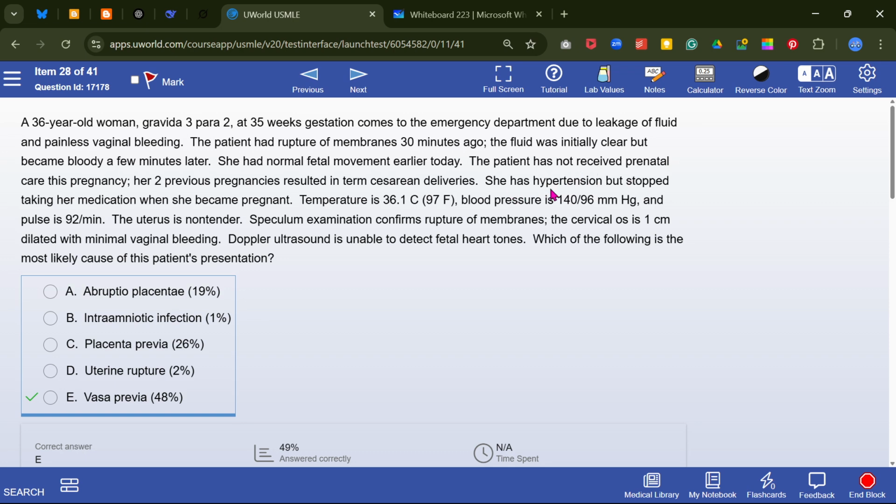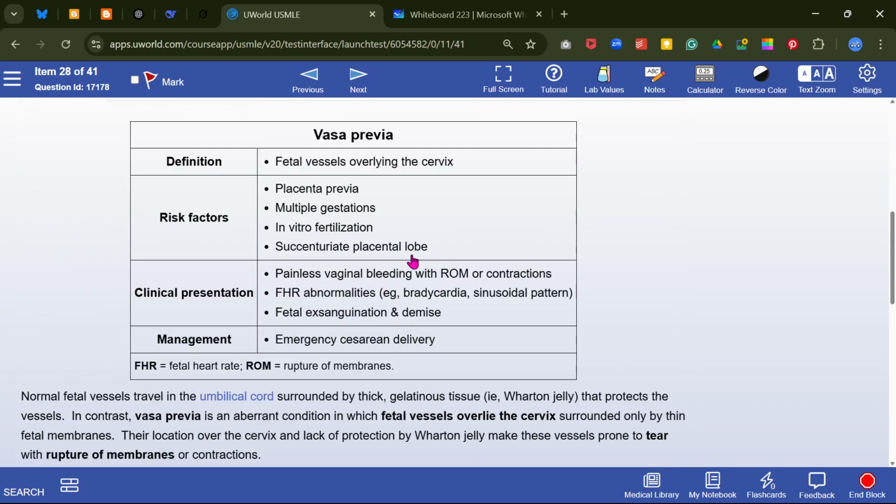But she has done a very bad job. She has hypertension, but she stopped taking medication. This is a very bad thing she has done. On speculum examination, there is rupture of membrane, cervical os is 1 centimeter dilated, minimal vaginal bleeding, and Doppler is unable to detect fetal heart tone. So it looks like this is vasa previa.